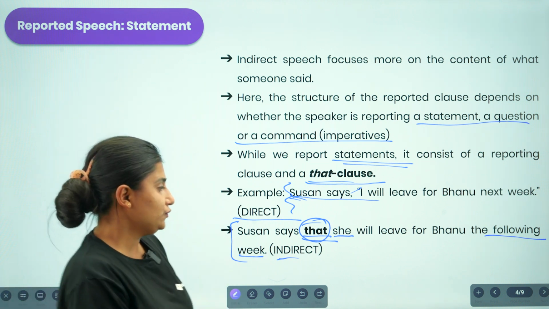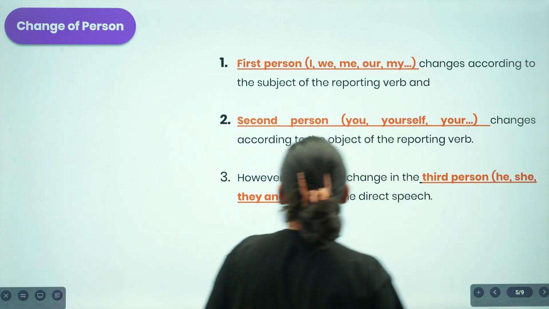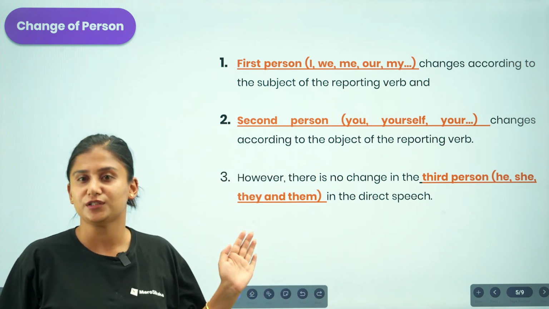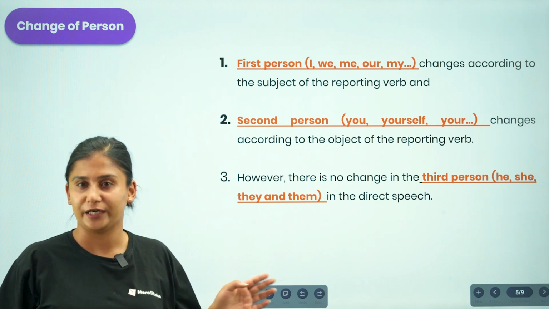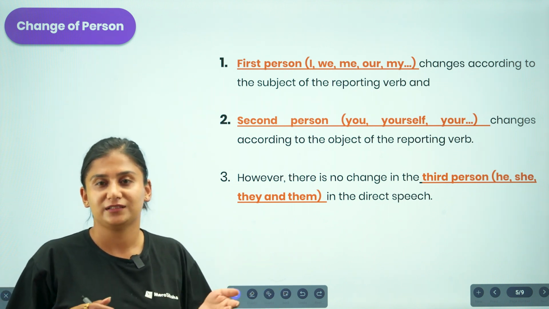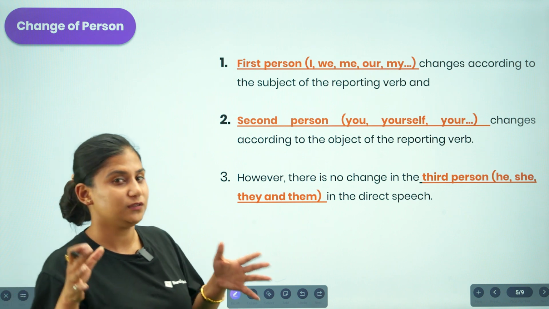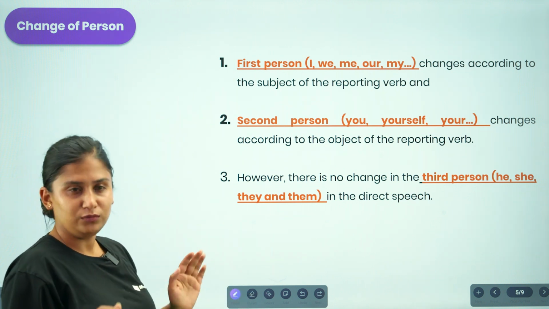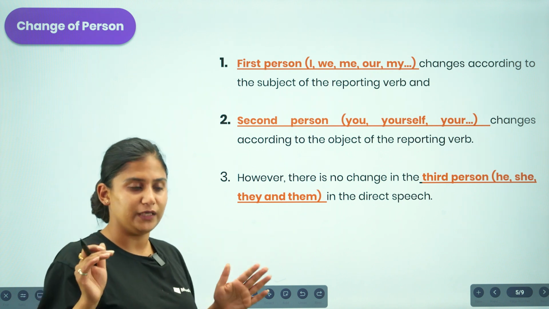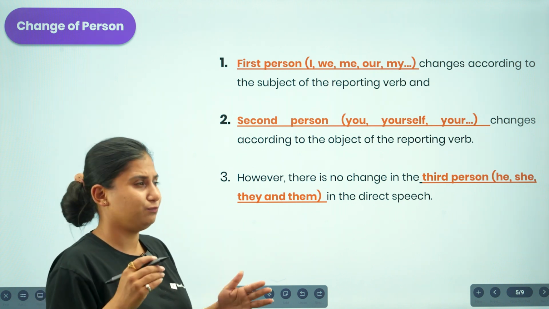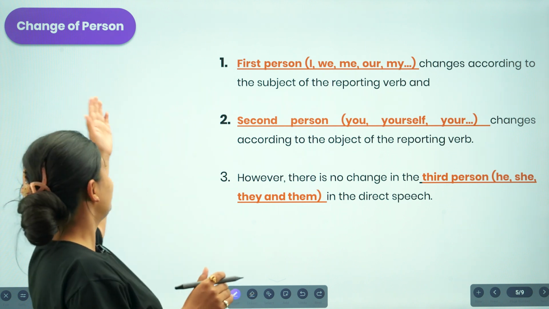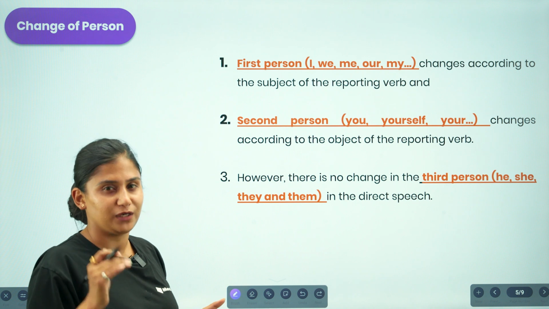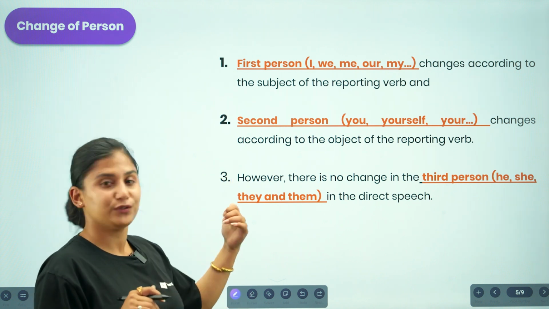So now let us move to another idea: what sort of changes are to be brought whenever we are changing direct speech into indirect speech. Let us focus particularly on the change of persons. We all know that we have three different kinds of pronouns, that is, first person, second person, and third person.